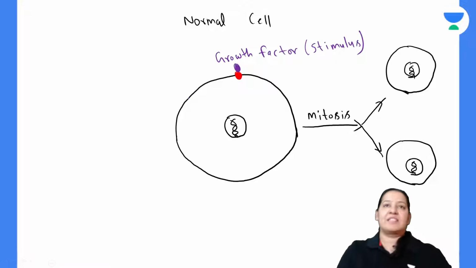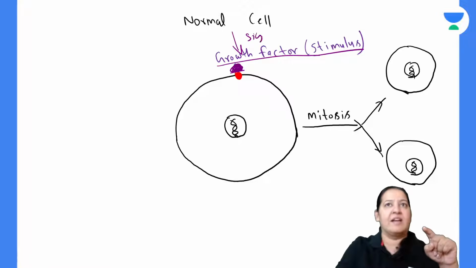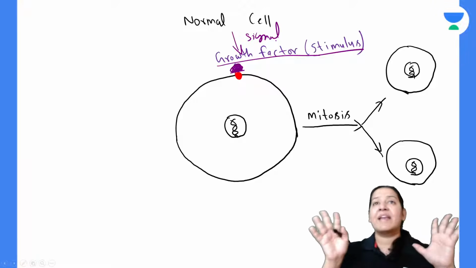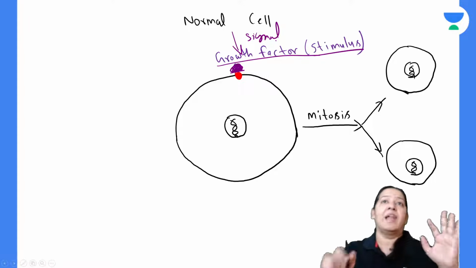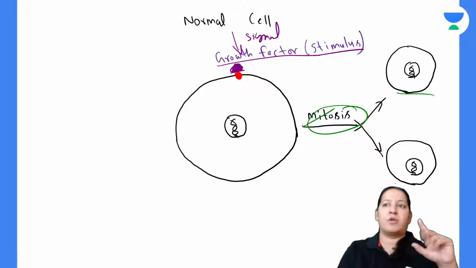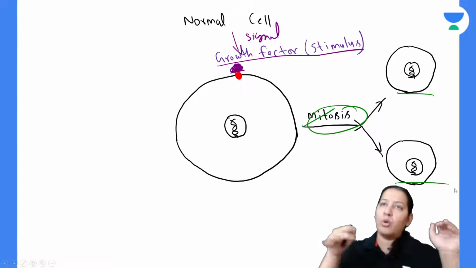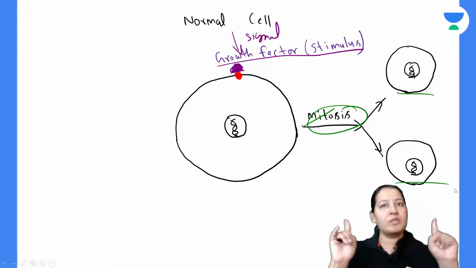When a growth factor is coming, can you see the growth factor here in this diagram? This is the growth factor. The growth factor is known as the stimulus. When the growth factor comes and binds with the growth receptor, it gives the signal to the cell. When the cell receives the signal, only then does it divide into two cells. It undergoes mitosis and two daughter cells are formed. So this cell divides into two cells only when the growth factor is coming. That is, the growth is under control.